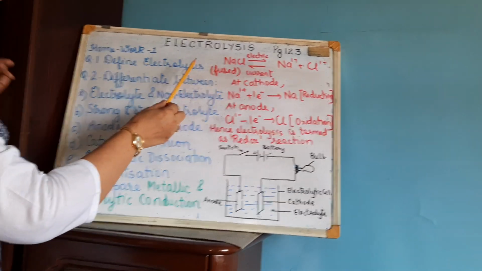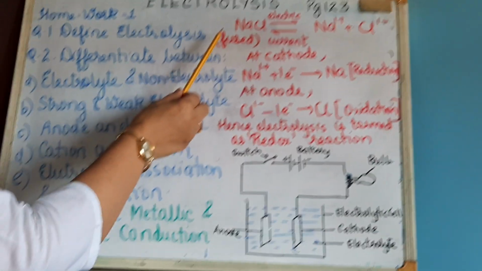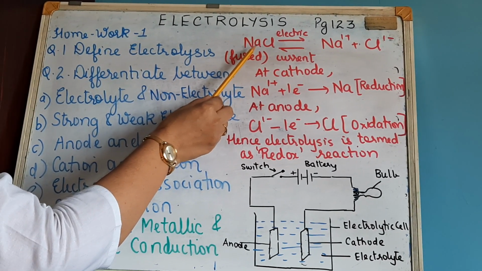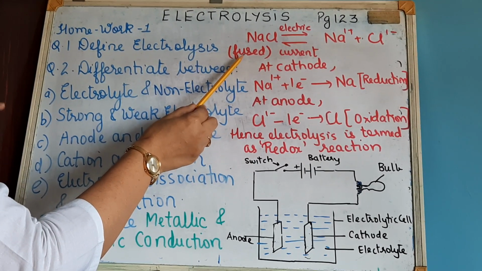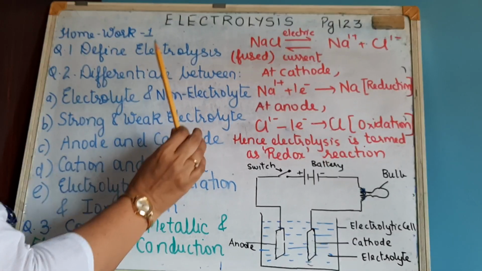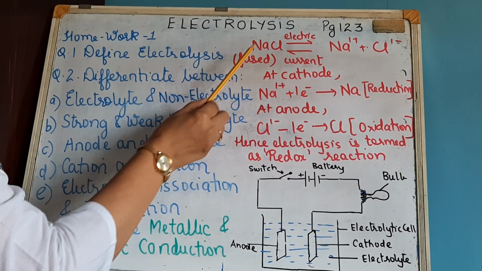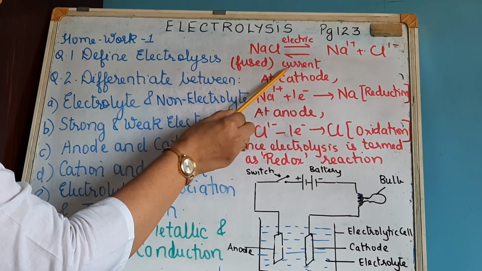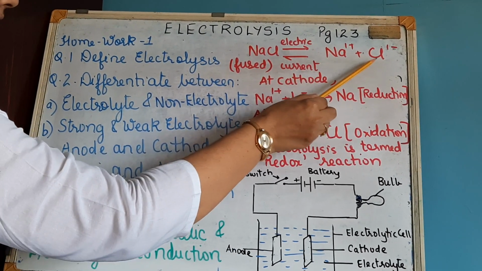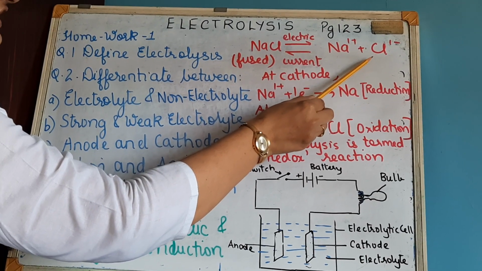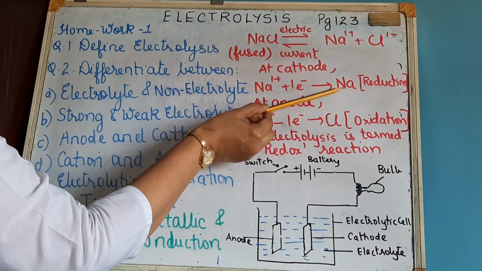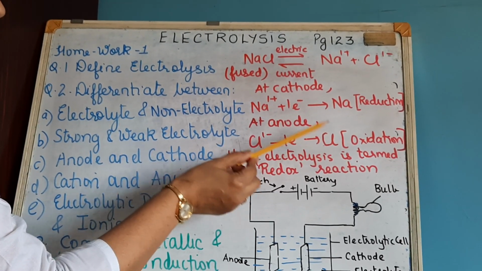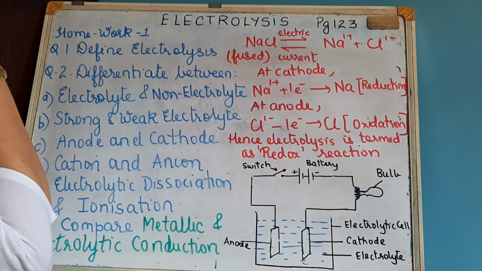Now we will revisit the definition. Electrolysis is the decomposition of a chemical substance. So sodium chloride is a chemical substance either in the fused or the aqueous solution state. Fused and melted mean the same. Here we have taken sodium chloride in the fused state, and by the passage of electric current it forms ions, cation and anion, which get discharged as neutral atoms: this is sodium atom, this is chlorine atom, at the respective electrodes.